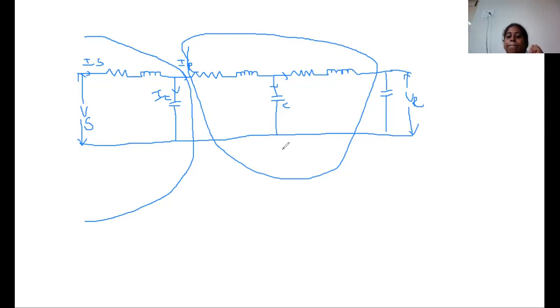And the pi connection, the nominal pi method. This is the nominal pi method, where the capacitance is divided, and only a single resistor and inductance are present here. These are the three methods for calculating medium transmission lines.